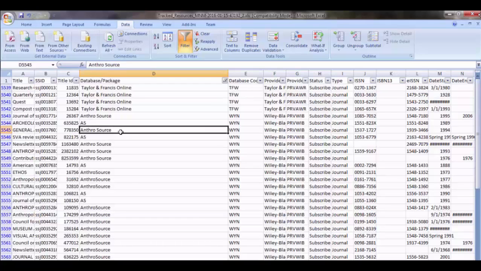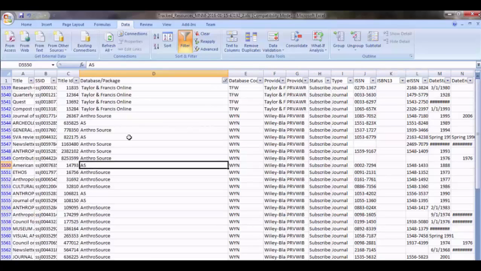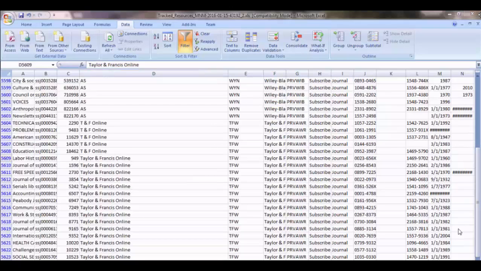Anthrosource here is one format, and the same value appears without a space, and probably AS also means Anthrosource. T&F Online would also be the same as Taylor and Francis Online. This data is inconsistent and messy. The data has to be refined before it's useful.